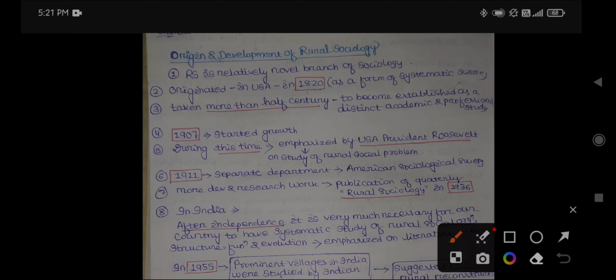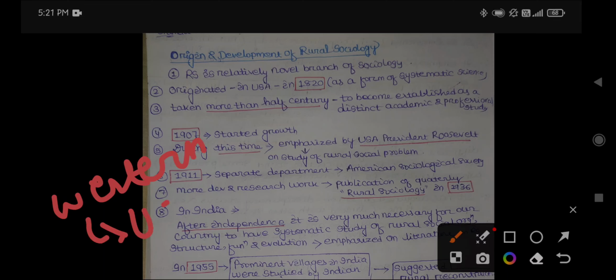Here it is written that rural sociology is a new branch of sociology, and it has originated from the western side. Western side means it has originated from the USA, American origin, in 1820.